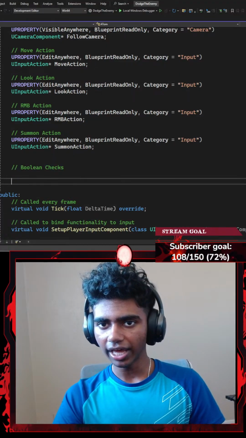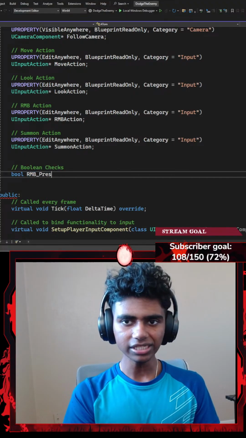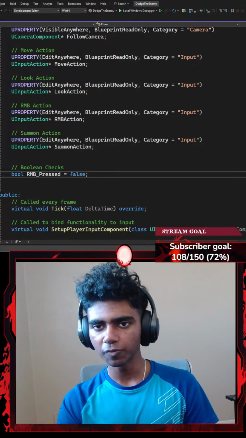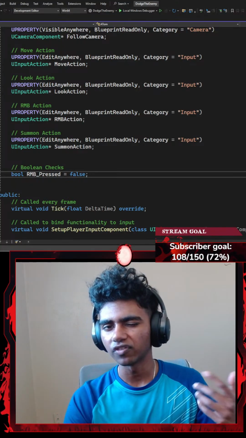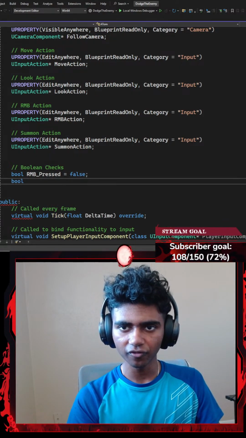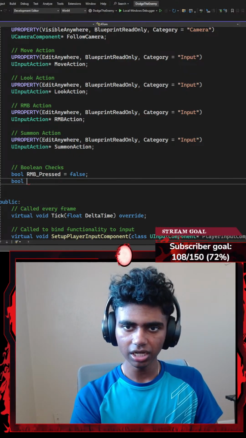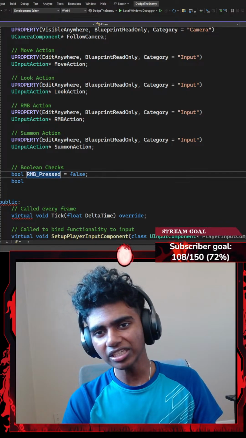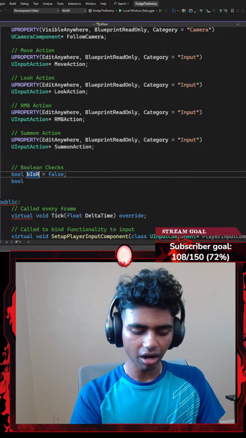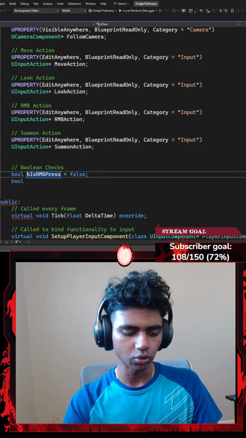Let me firstly create a boolean variable called something like RMB underscore pressed. This checks if my RMB is being pressed. Initially I'm going to set it to false, because when my program starts, I don't want my RMB to be pressed. And then I'm going to create another boolean variable called something like B underscore pressed. Or wait, instead of going with pressed, I might go with a boolean variable of is RMB pressed, checking if my RMB is pressed, which initially it will not be.